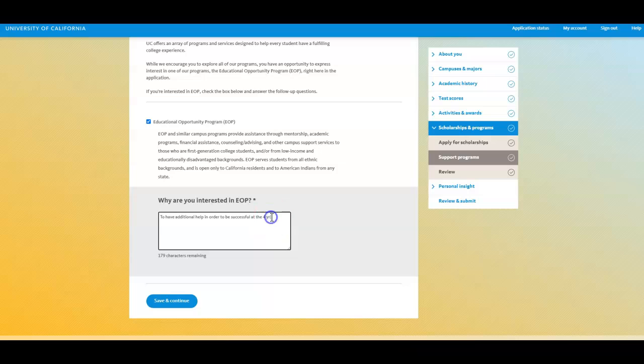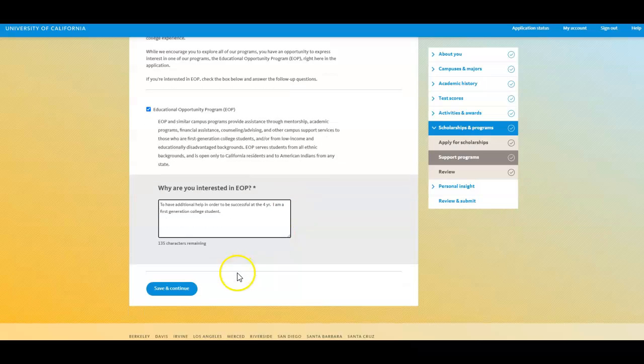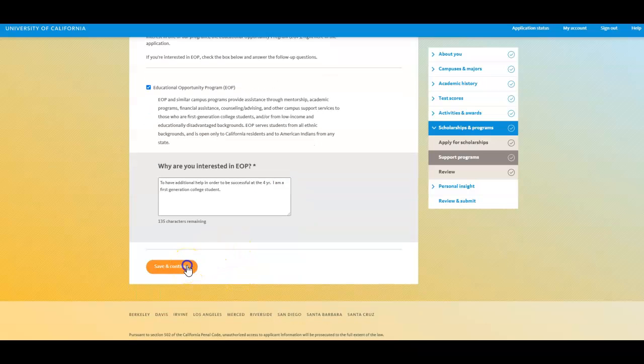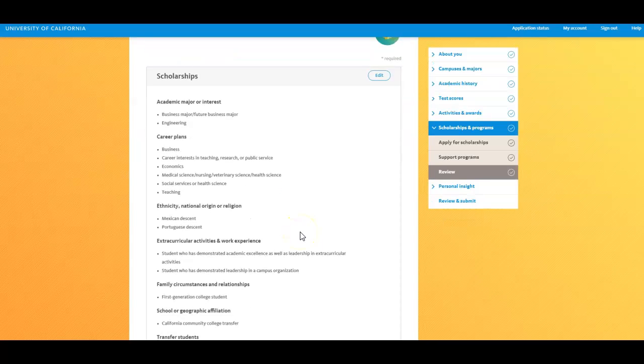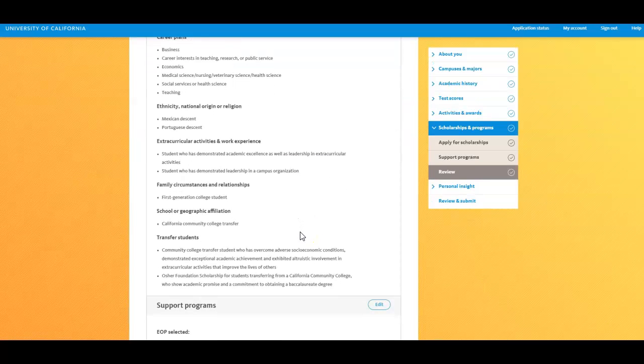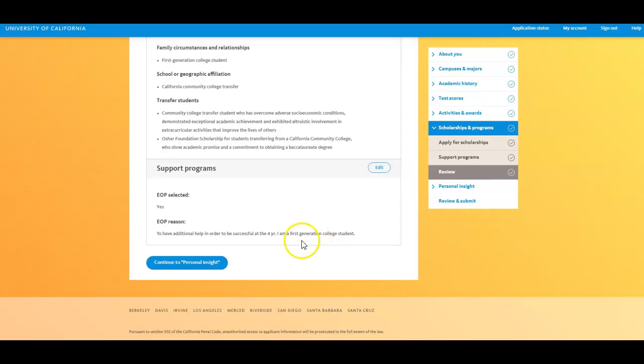You can include, I am a first-generation college student, and what that really means is that your parents do not have a bachelor's degree. When you are done, save and continue. A quick review of the scholarships that you have selected, as well as your interest in the EOP program. And that's it. This was a real quick section. Now we get to move on to the personal insight questions.